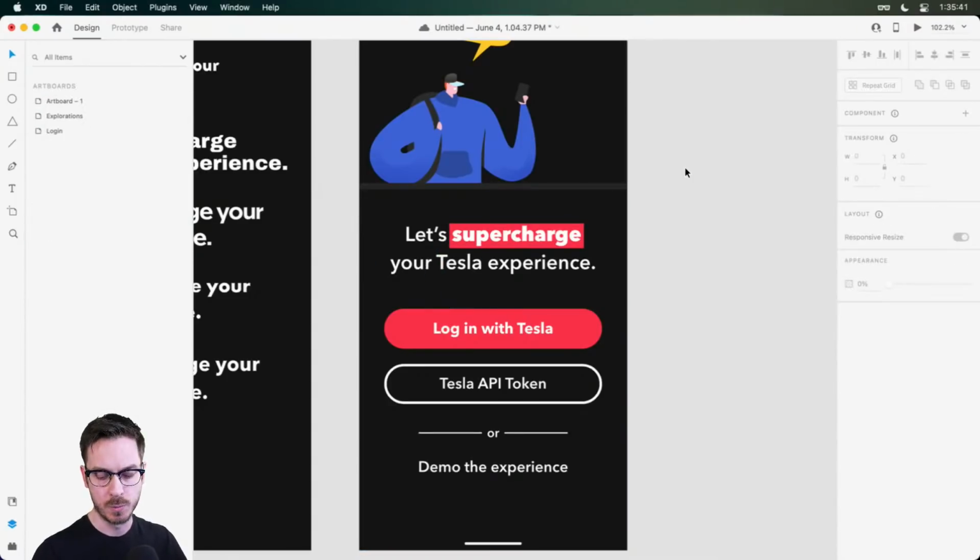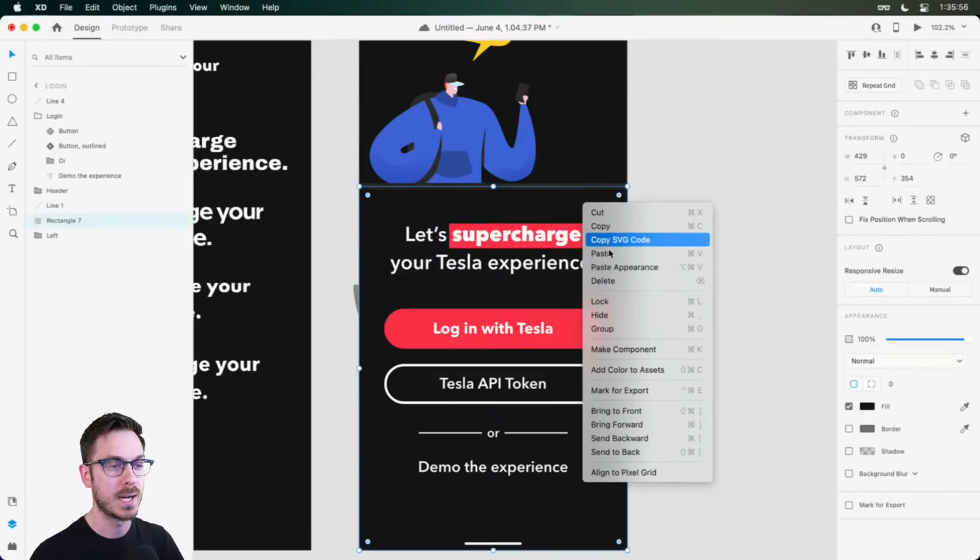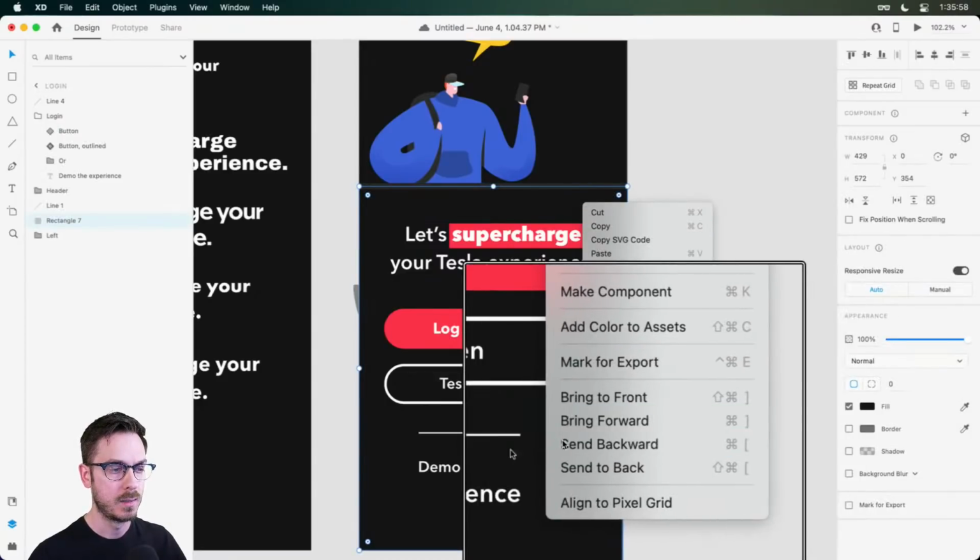I use the Command and Control left square bracket key to go back, and then it's Command and Control and Shift left square bracket key to go all the way to the back, and then Command and Control right square bracket key to go one up. And you can also see those shortcuts if you right click, and there we go.